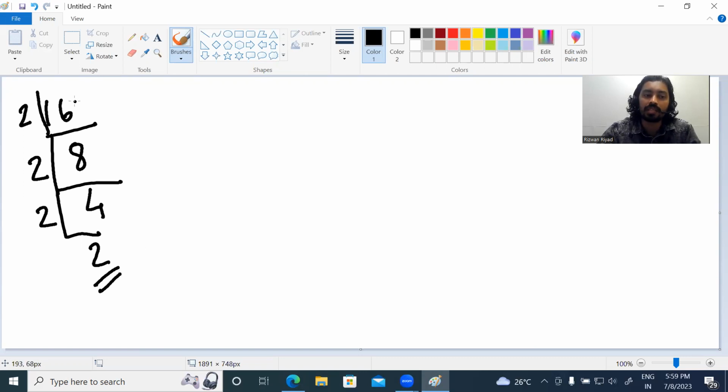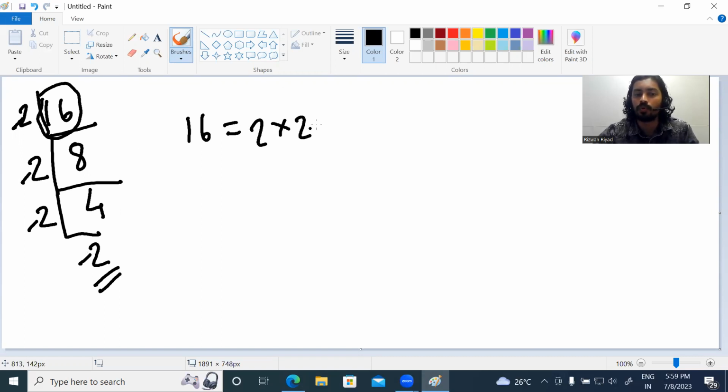So we began with this 16, and we can write 16 as how many 2's? 1, 2, 3, 4. Four times 2. That means 16 is equal to 2 into 2 into 2 into 2. This is the prime factorized form of 16, and it is unique. You cannot find any other prime factorized form for 16. The only prime factor of 16 is 2, occurring 4 times.